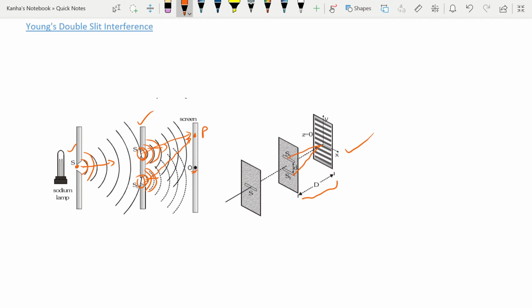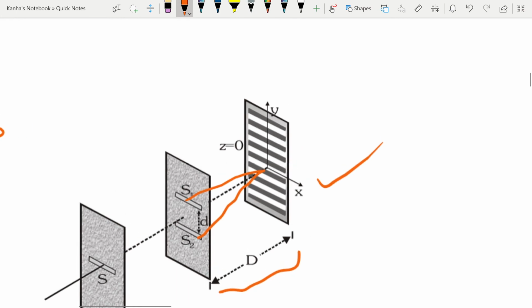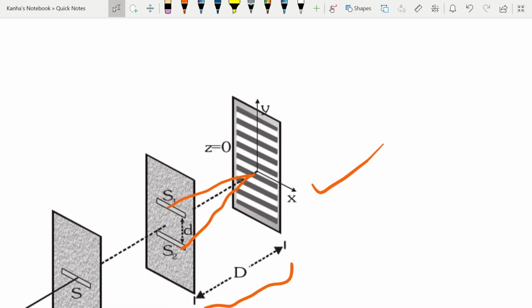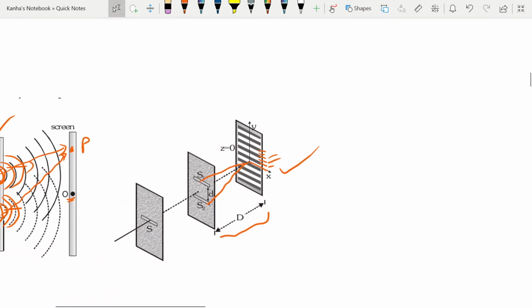Okay. So basically on the screen you'll get a bright fringe, then a dark fringe, a bright, a dark, a bright, a dark. Bright means constructive interference has happened, dark means destructive interference has happened. You should note that energy is always conserved in interference.